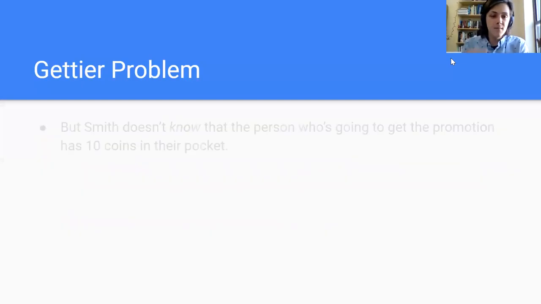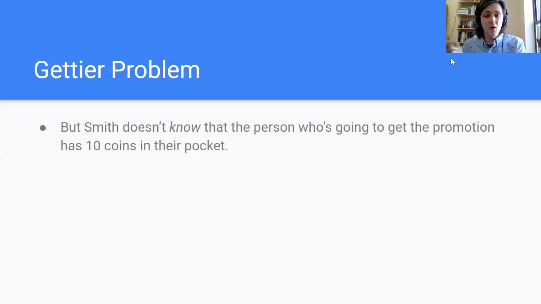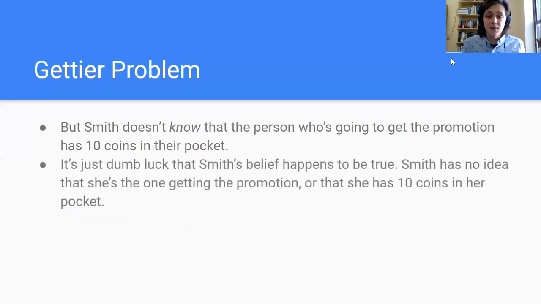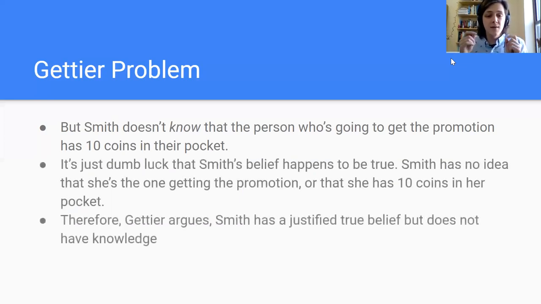Now, Smith doesn't know that the person who's going to get the promotion has 10 coins in their pocket. It's just dumb luck. And so she does have a justified true belief, but she does not have knowledge. So that's Gettier's original case, or one of Gettier's two original cases.